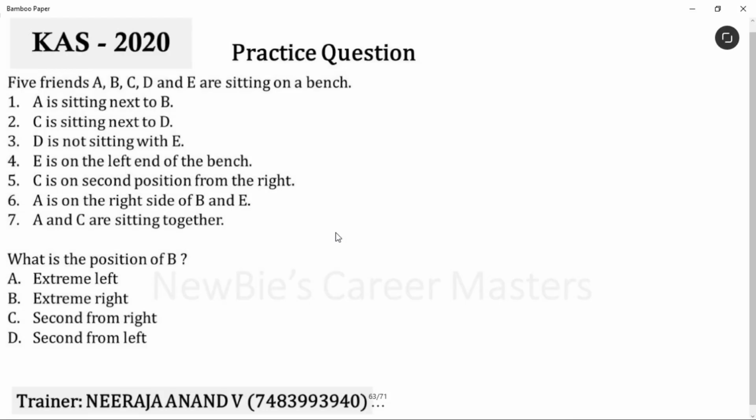Newbies, here I have displayed reasoning questions of this CASE 2020 paper. Try this by your own. You will get the answer. All questions are very simple.